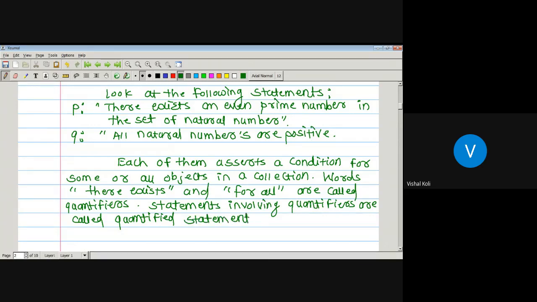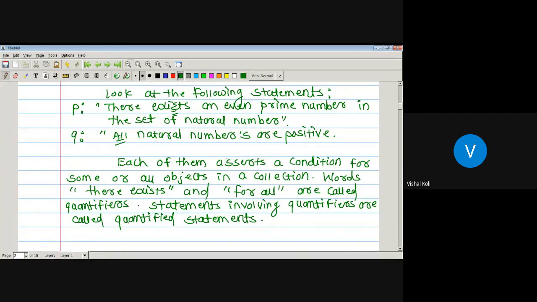Okay, so let us see what is the quantifier and the quantified statement. The first statement says there exists an even prime number in the set of natural numbers. Here we have to show the existence of such a number. In the second one, it is given that all natural numbers are positive. Here this all represents all the natural numbers.